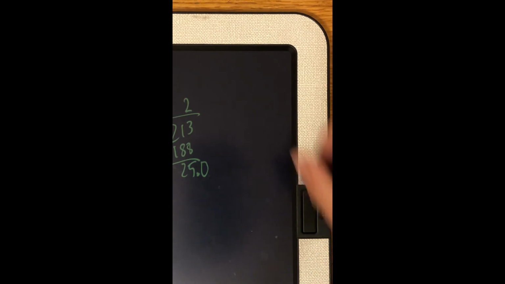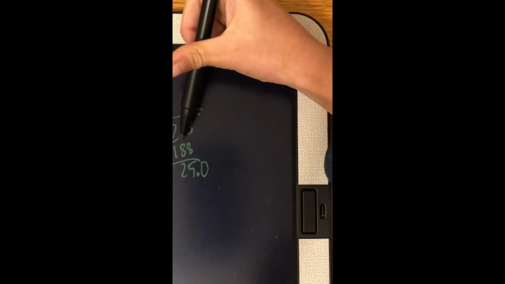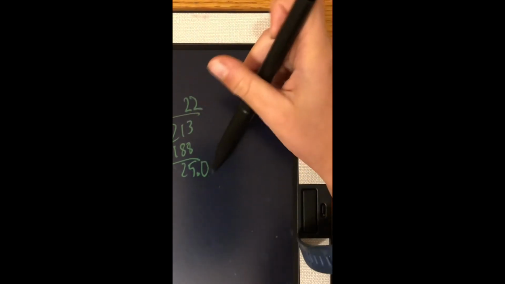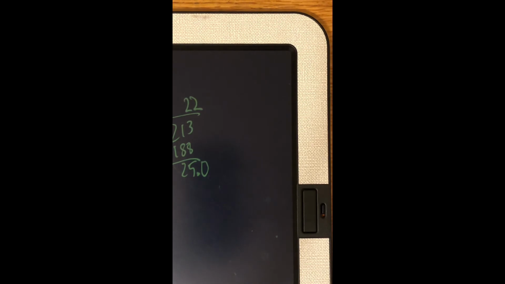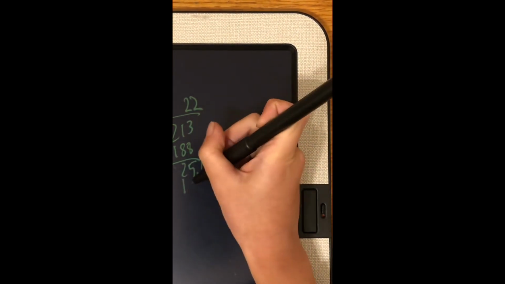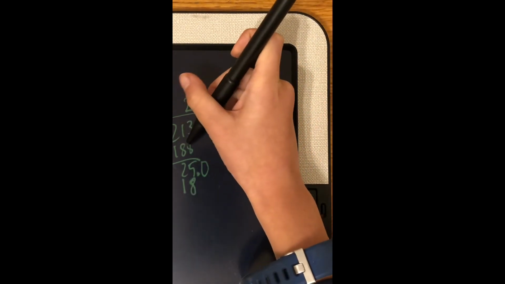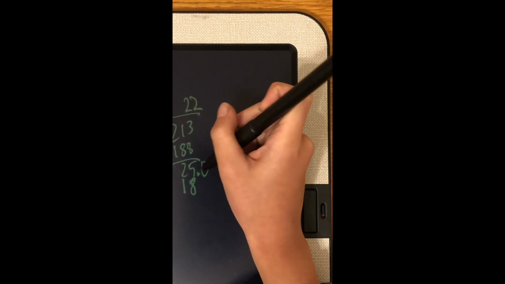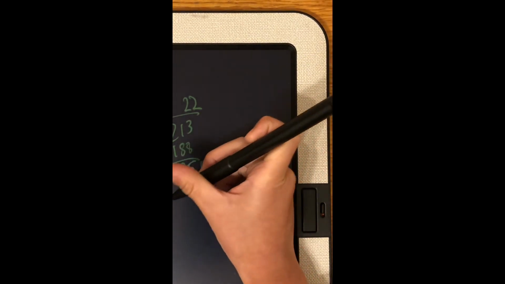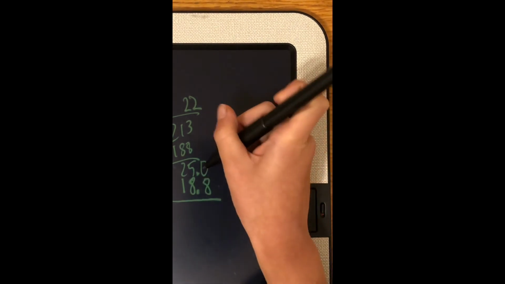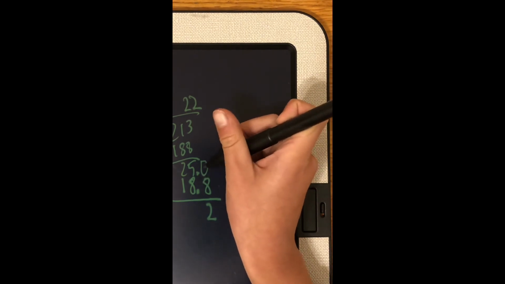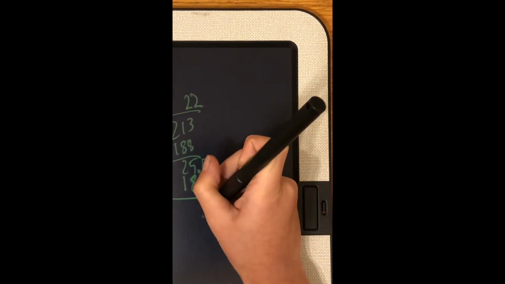Well, that's also a 2, because if you add 96 to 188, it would be 284. That's too much. And then you have to divide 188 by 10 because you multiplied 25.0 by 10. That's 18.8. Then 0.0 minus 0.8 equals 0.2.